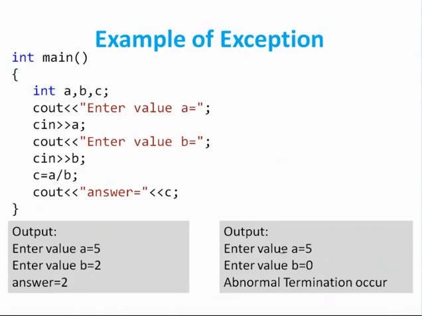But when we give the input A equal to 5 and B equal to 0, an abnormal termination occurs, because it is not possible to divide any number by 0. This is the error, called the divide by 0 error, and we can handle it here. Once B is entered, we can check if B equals 0. In the try block we can write if B equals 0, then not possible to divide, else it is a non-zero value, so it goes on to execute C equal to A by B.